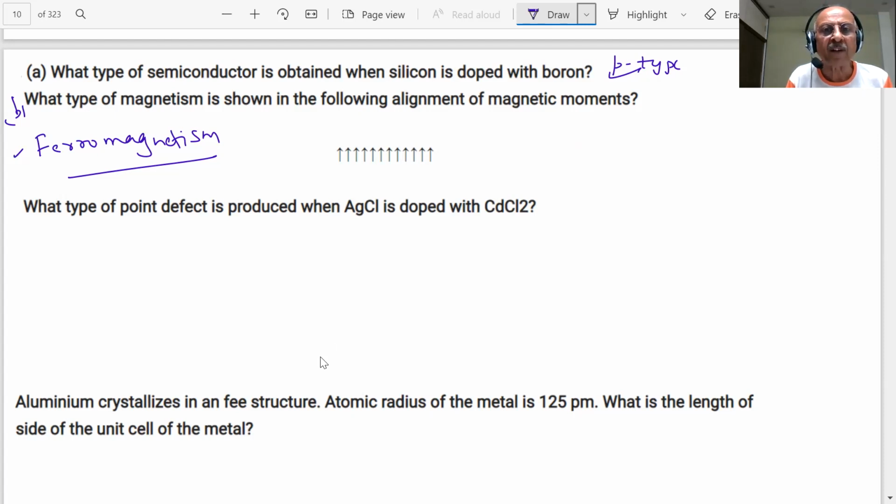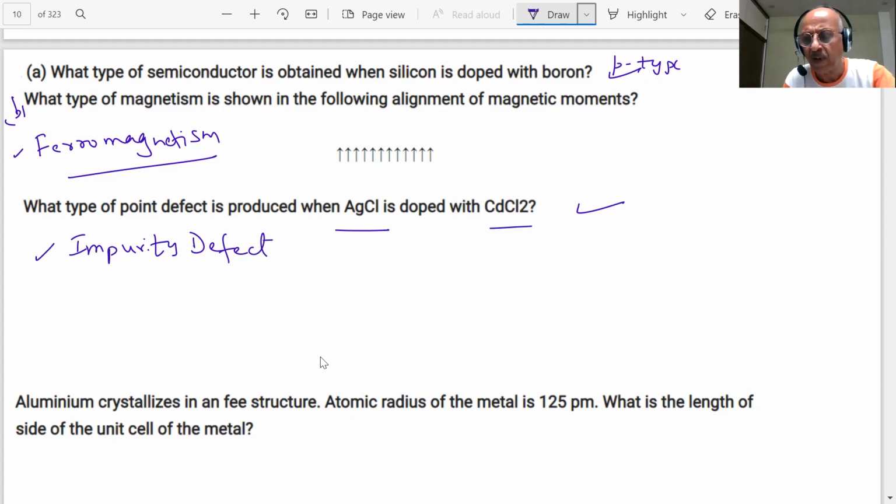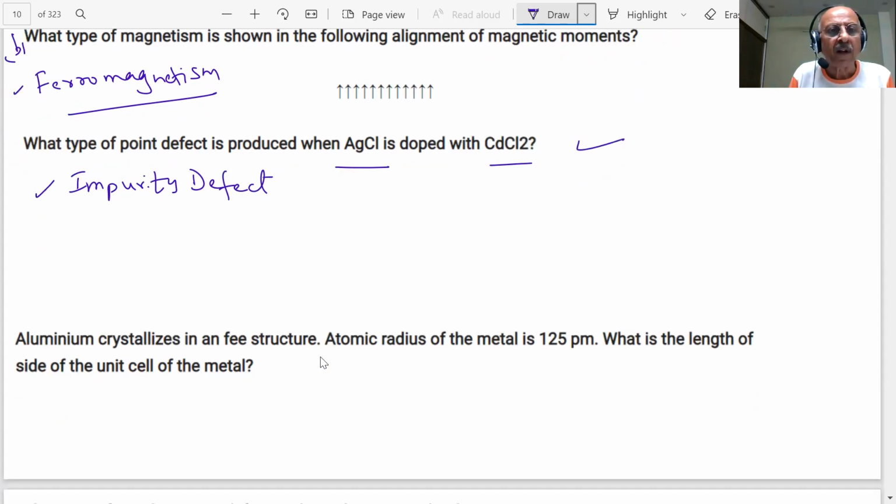What type of point defect is produced when AgCl is doped with cadmium? We have already said, important question: impurity defect. These questions are repeatedly asked at so many places, students. One of these numericals is always expected and important. All important one-mark questions on solid state have been brought to you, very important questions.